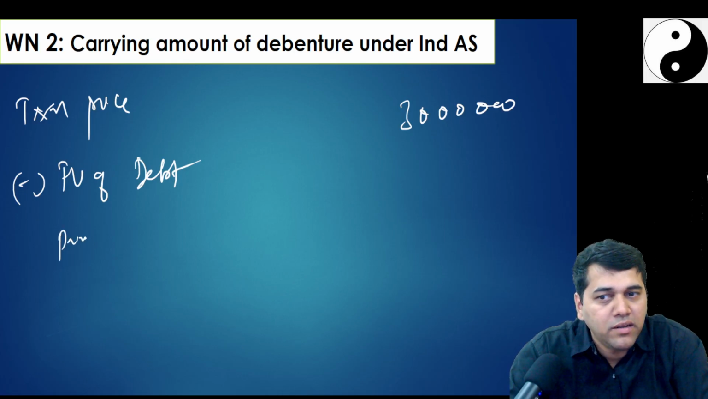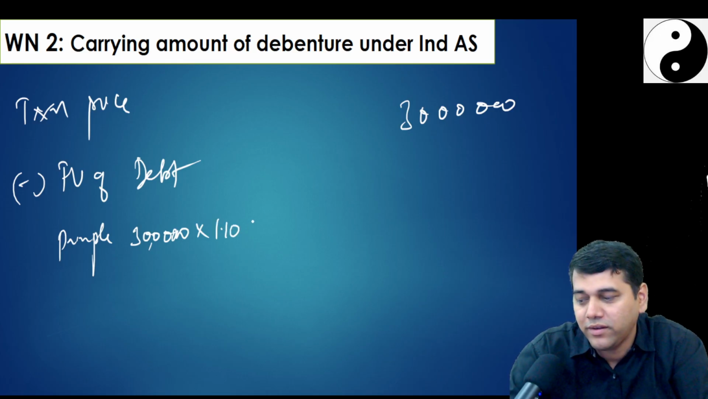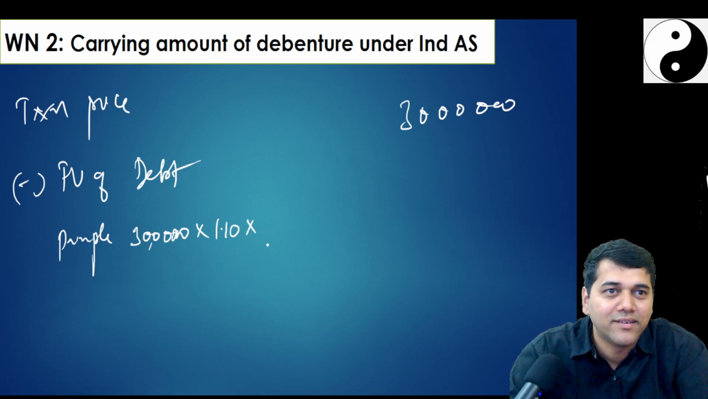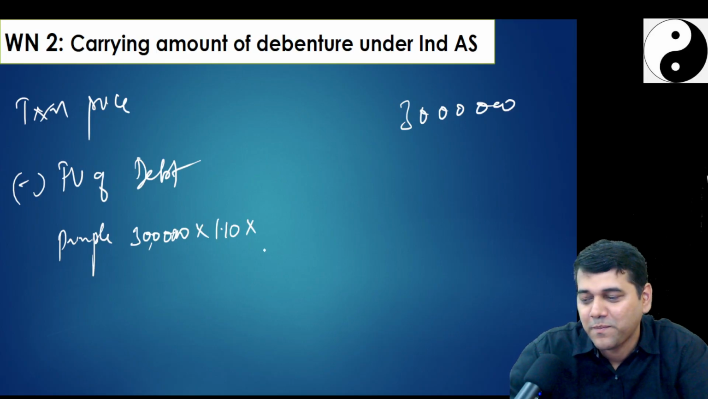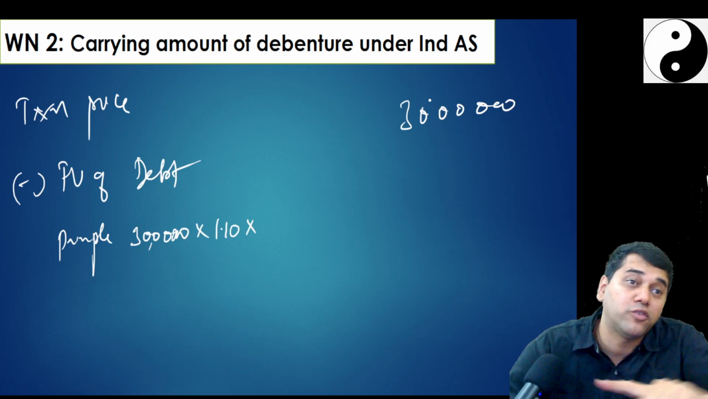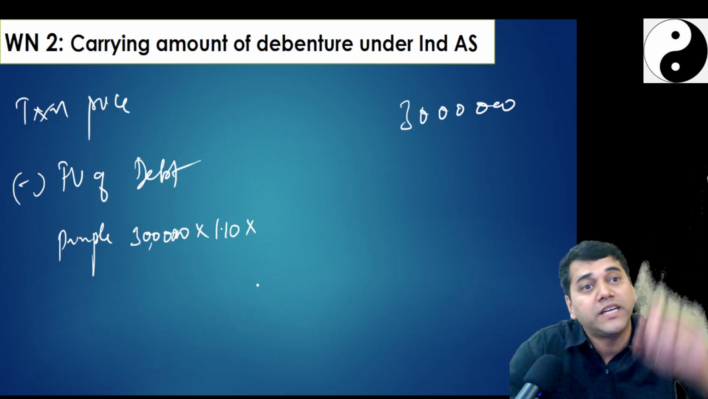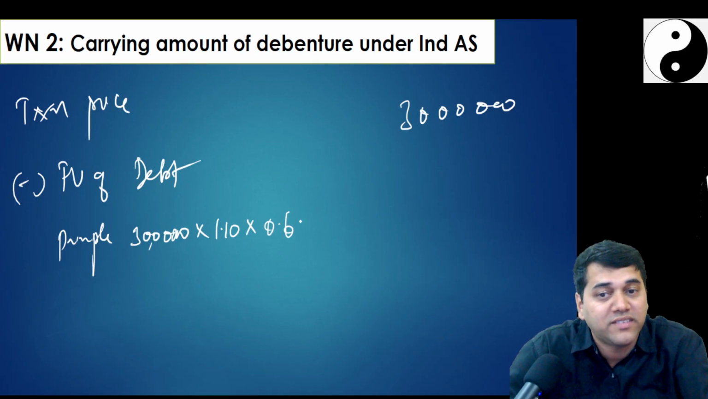You have got principal. How much? 30 lakhs into 1.10 into... which present value factor should I take? 10% for how many years? And when I am doing this, this is on day 1. No, retrospective means on the day of issue of the loan. So I am trying to find out the fair value of the debt in 2001, 0.68.